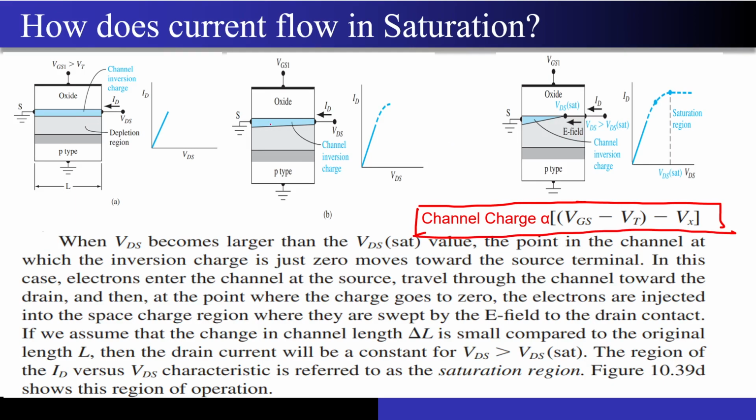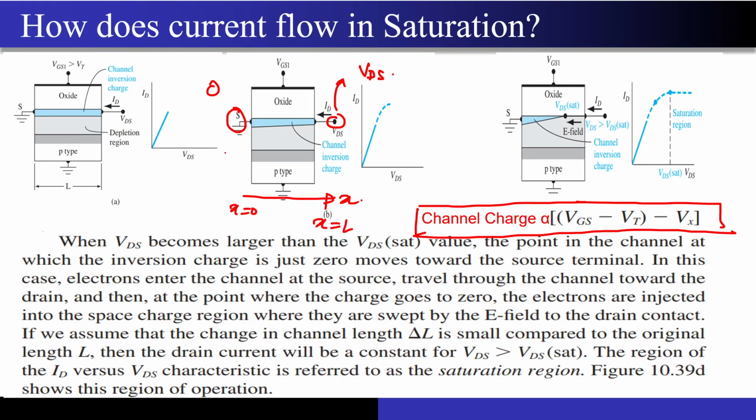So what is Vx? You have to go in this direction. At the source, my voltage is 0 because it is grounded. At the drain side, my voltage is VDS. Let's say this is x equal to 0 and this is x equal to L, where L is the channel length of the MOSFET.